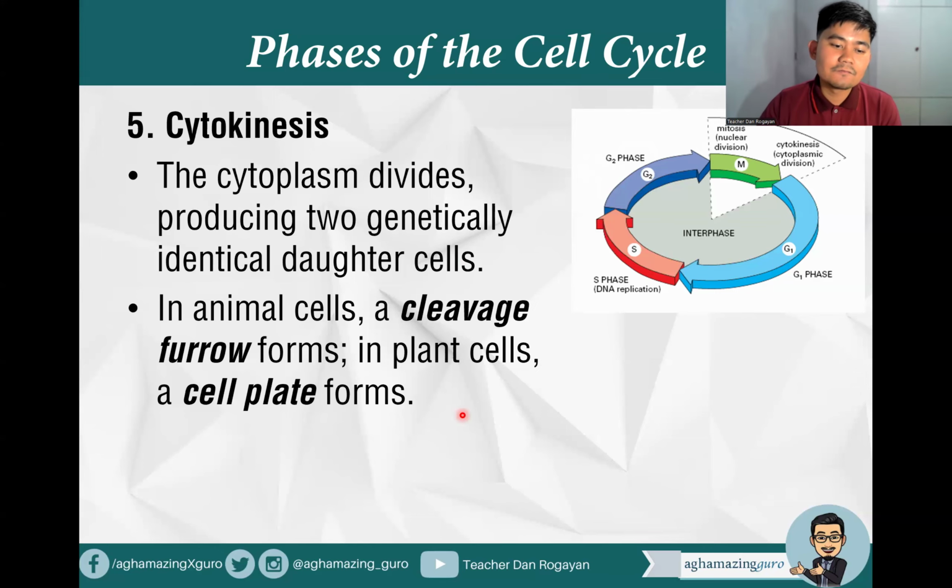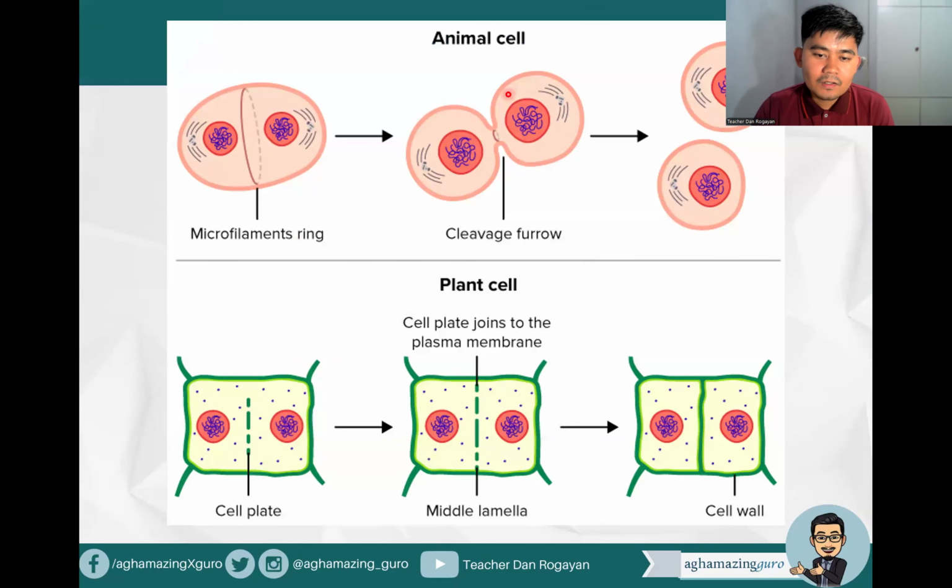For plant cell, we have the cell plate. So we have here the cleavage furrow for animal cell, then it will produce two identical daughter cells, while the plant cell plate joins to the plasma membrane, the middle lamella. So you can see the cell plate there, and that occurs among our plant cells. Remember that cell wall is only present in our plant cell. In animal cells, we don't have cell walls.